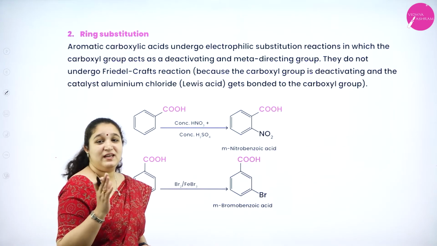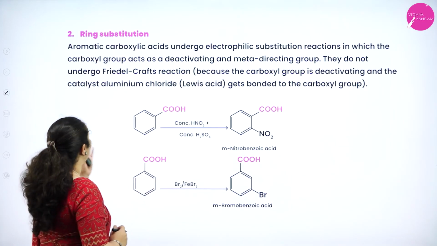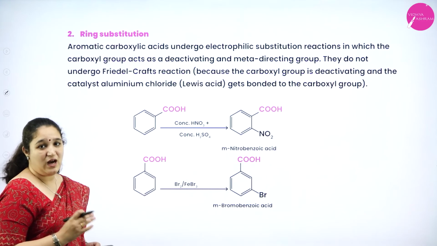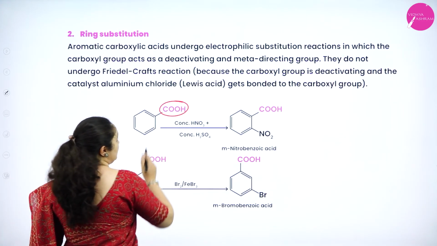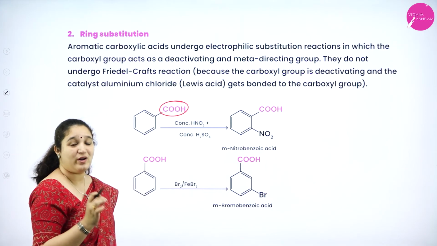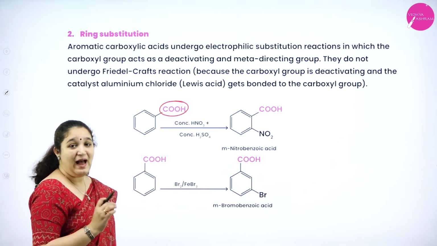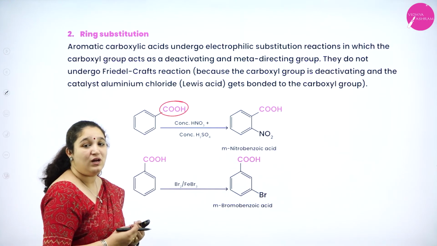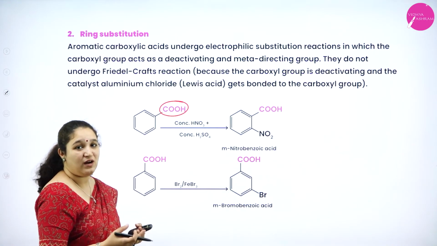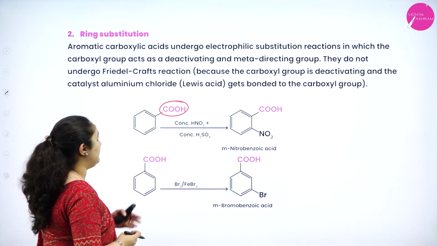Next we have the ring substitution reaction. In aromatic carboxylic acid, the carboxyl group is a deactivating group or a meta-directing group, and these aromatic carboxylic acids will not undergo any Friedel-Crafts reaction. Why exactly?